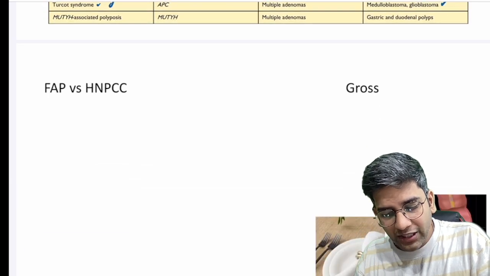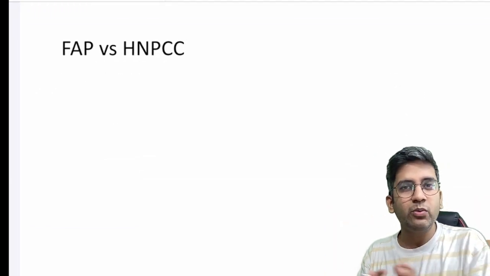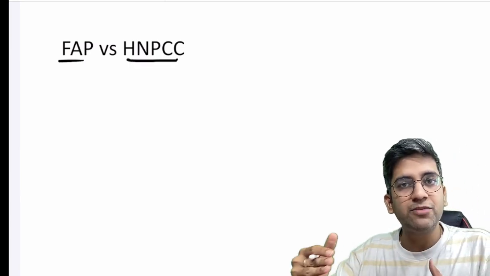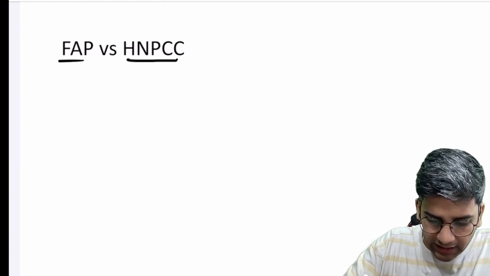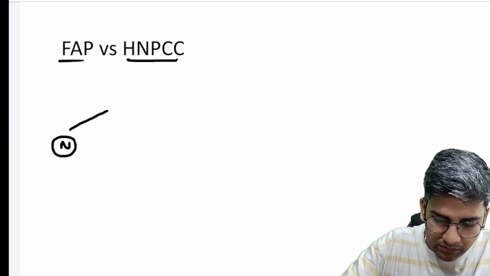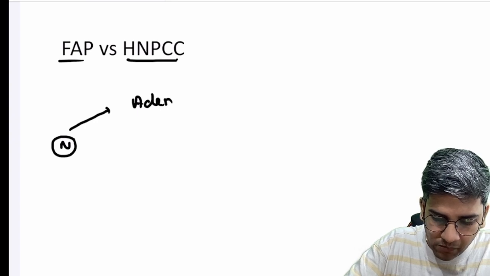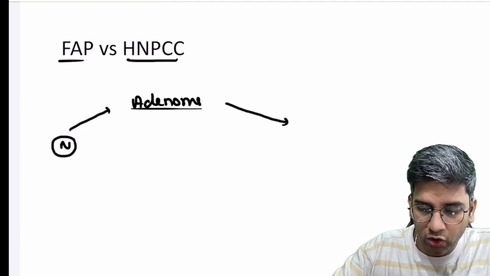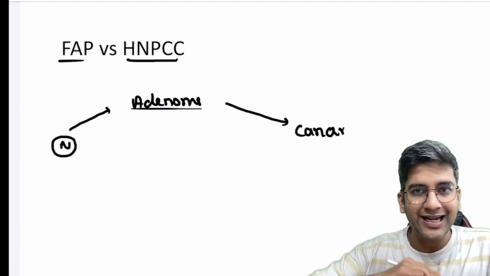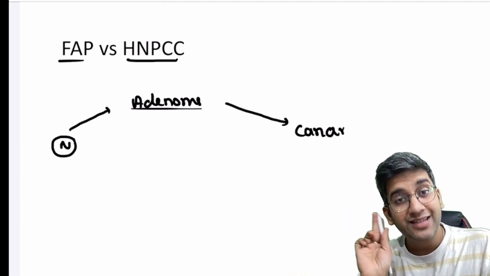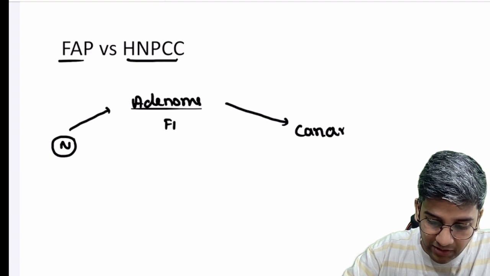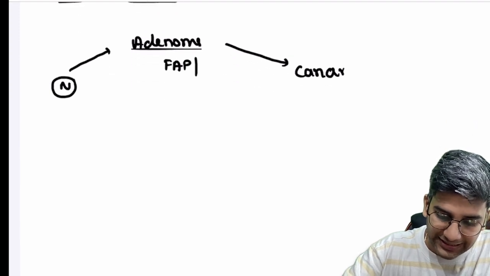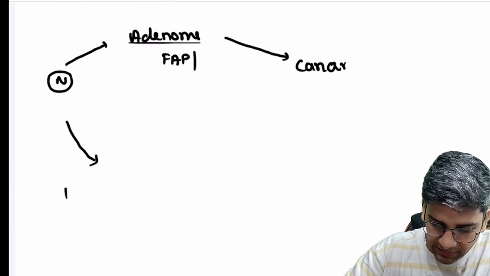But I will not complete it without talking about FAP versus HNPCC. These are the main syndromes, or the main pathogenic pathways, by which colonic cancer comes. So I have a normal colon. When I have a simple adenoma, it's most likely related to the FAP pathway, which will definitely move to colonic cancer. So we call it the adenoma-carcinoma sequence. The same thing happens in FAP with your beta catenin. That's your APC and beta catenin pathway mutation, right? The same thing can happen in case of HNPCC also.